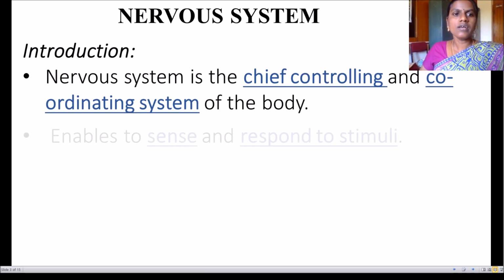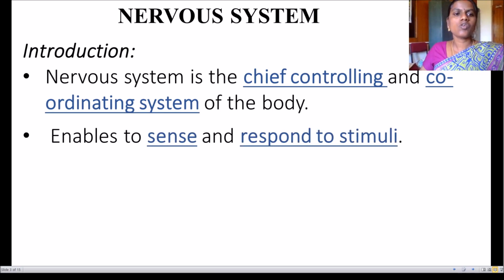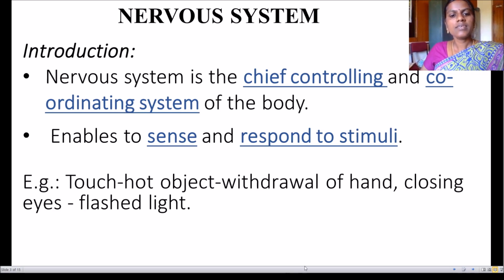It is because of the nervous system. So, the nervous system enables us to sense and respond to stimuli. Here, stimuli means, in Tamil, we call it unarvu. Okay.